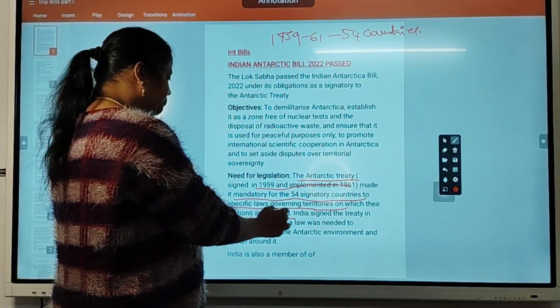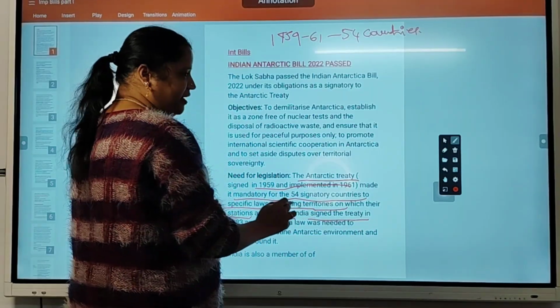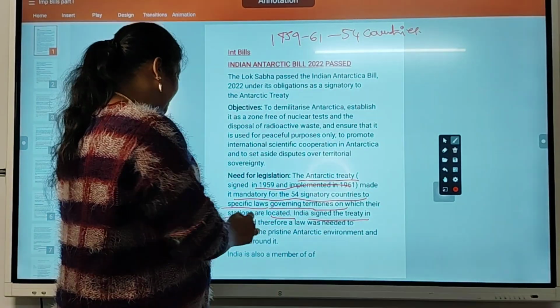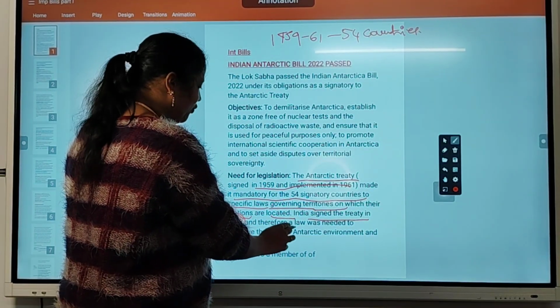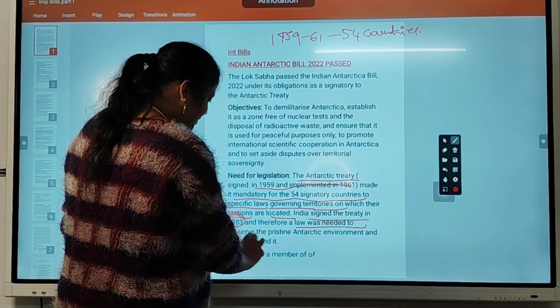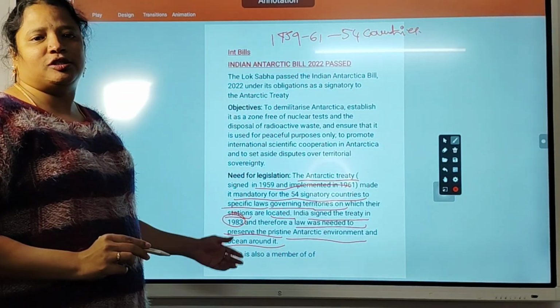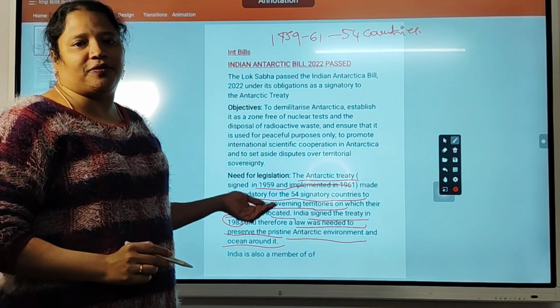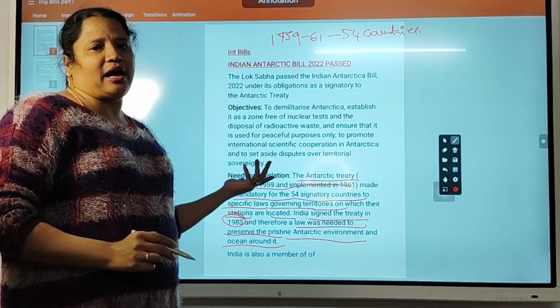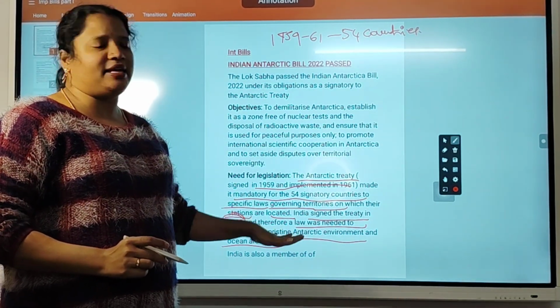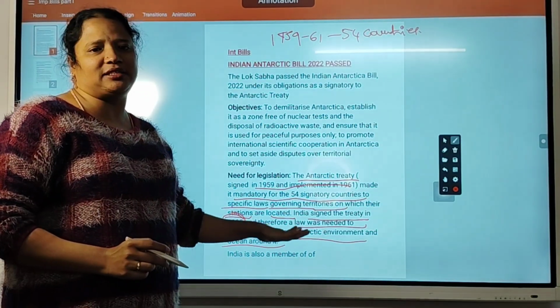India also signed this treaty in 1983. Therefore, a law was needed to preserve the pristine Antarctica environment and the ocean around it. So to make the citizens of India follow the Antarctica treaty rules, a bill was needed.